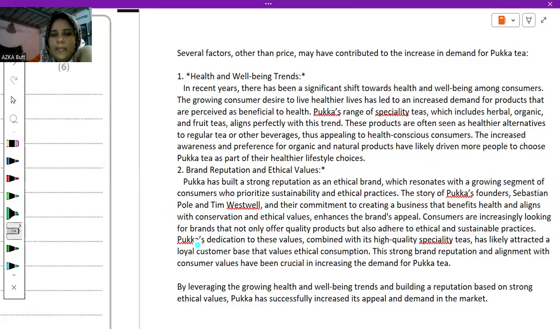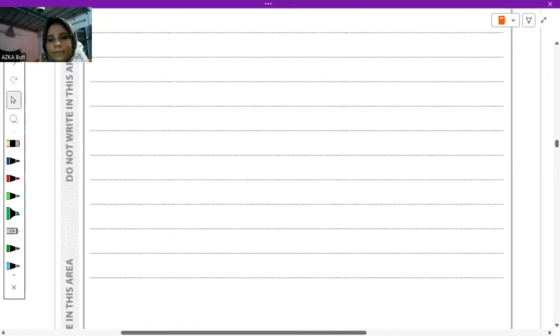Consumers are increasingly looking for brands that not only offer quality products but also adhere to ethical and sustainable practices. Yuka's dedication to these values, combined with its high quality specialty teas, has likely attracted a loyal customer base that values ethical consumption. This strong brand reputation and alignment with consumer values have been crucial in increasing demand for Yuka tea. So this is how we can do this question. Now let's see the other one.